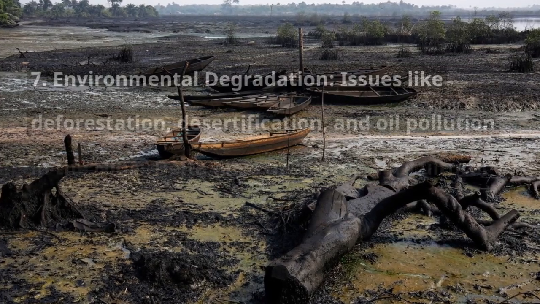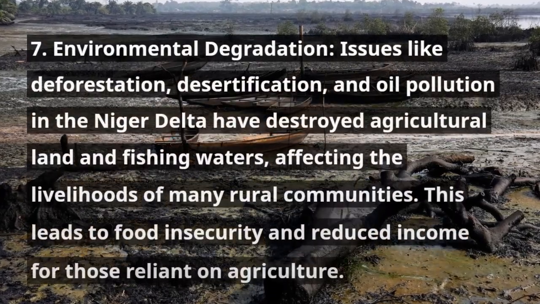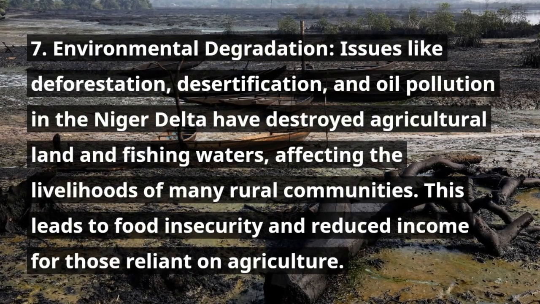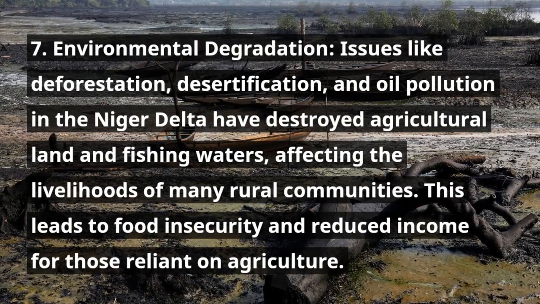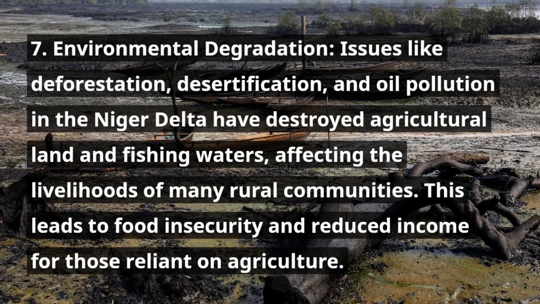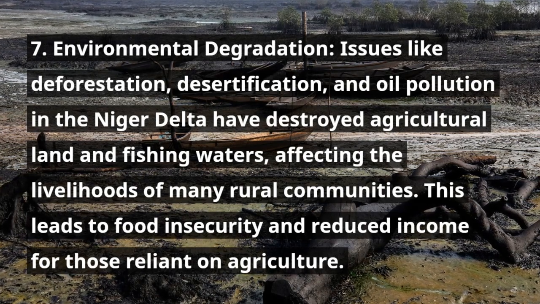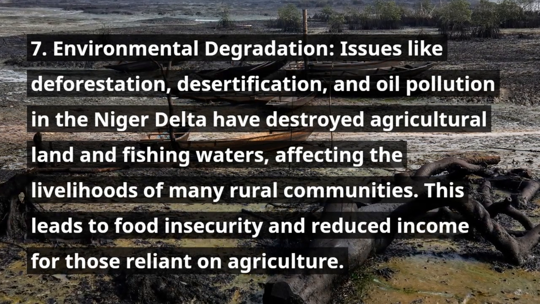7. Environmental degradation. Issues like deforestation, desertification, and oil pollution in the Niger Delta have destroyed agricultural land and fishing waters, affecting the livelihoods of many rural communities. This leads to food insecurity and reduced income for those reliant on agriculture.